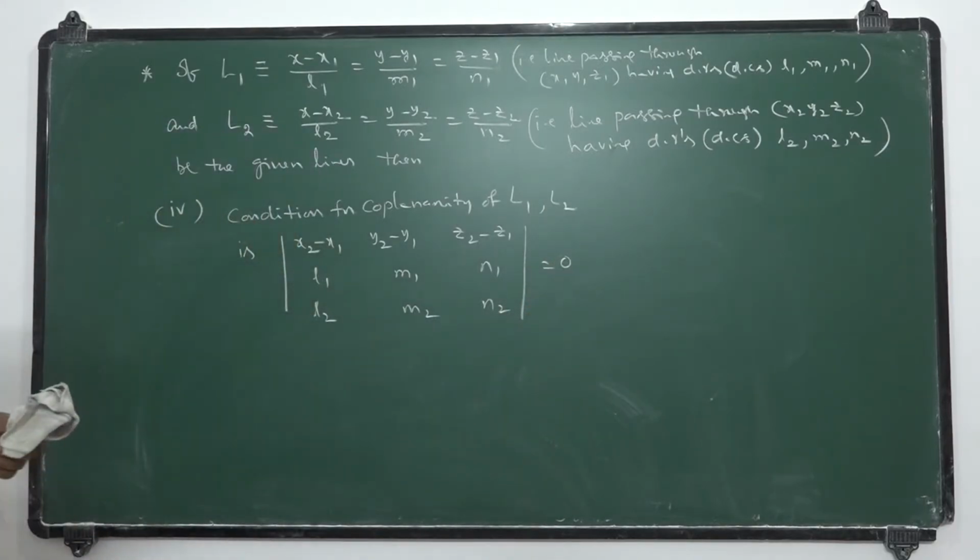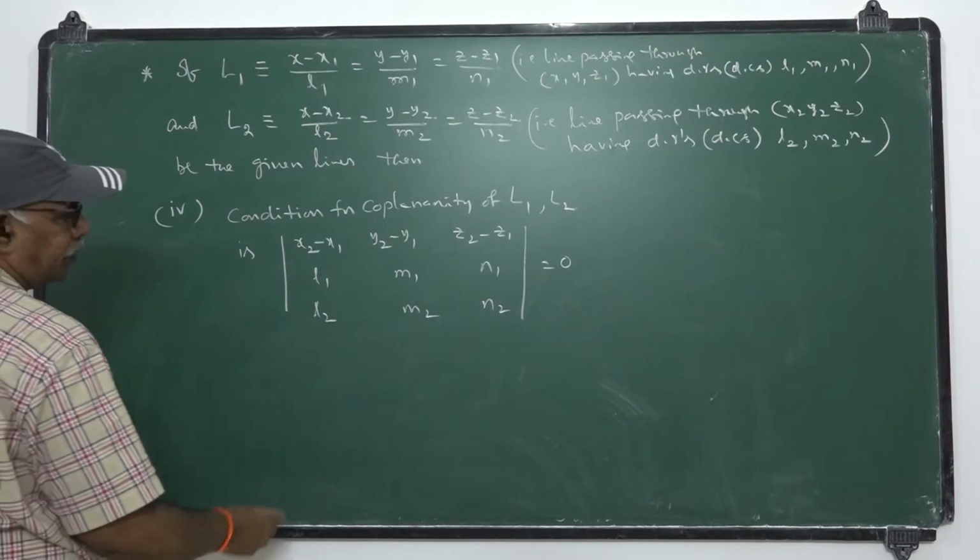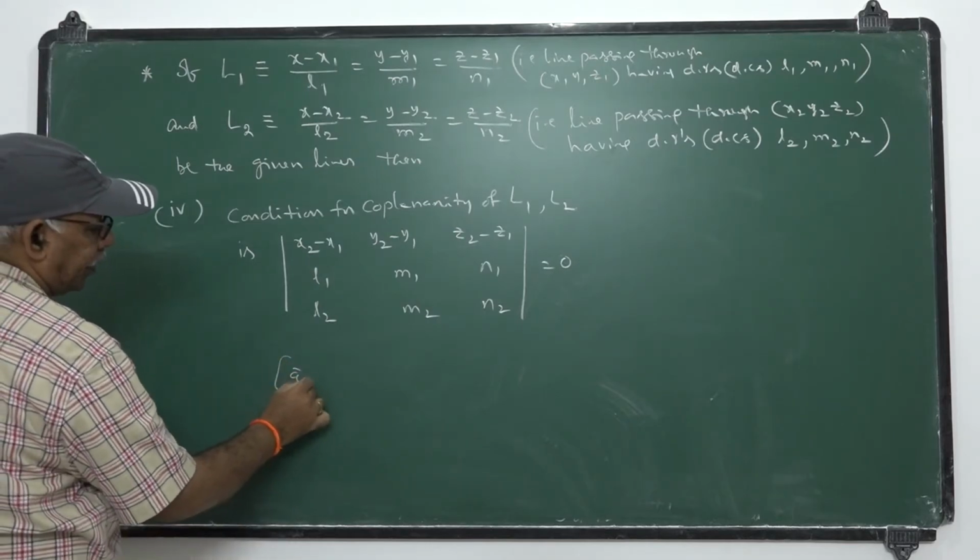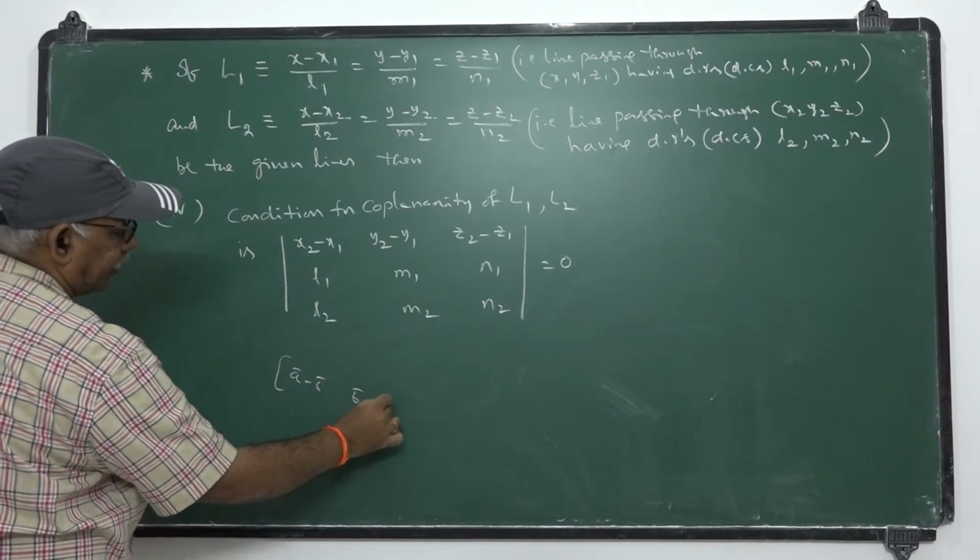In case of vector form, box of A bar minus C bar, B bar, D bar.